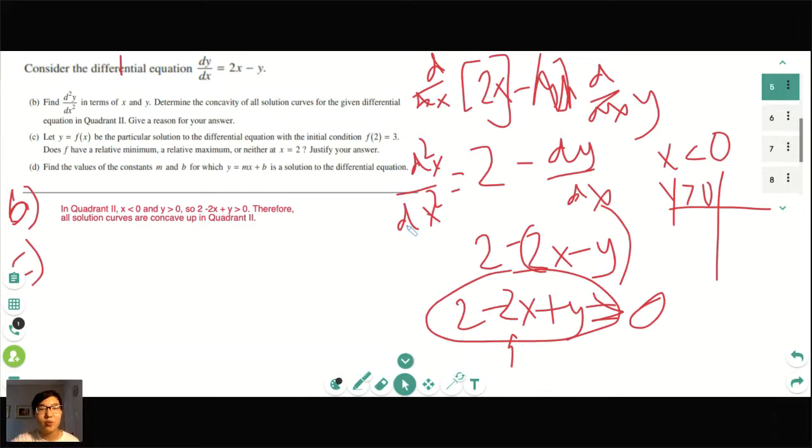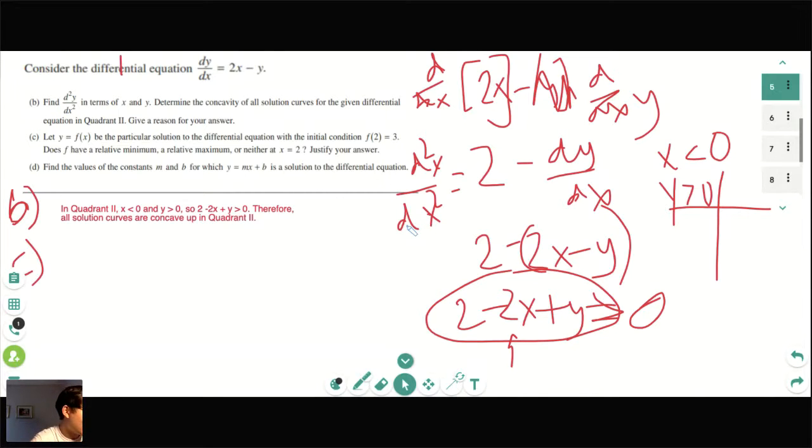No. Now someone said separate the differential equation. Ooh, y'all are thinking a little bit. But it's just asking at x equals 2, is it a minimum, maximum, or neither? You don't need to separate variables for this question. So what will we need to do? If they give us an x and y, you can just plug into the derivative. That's all you need to do for part C.